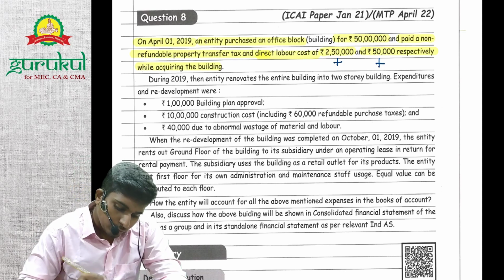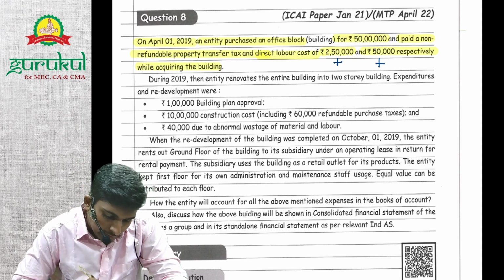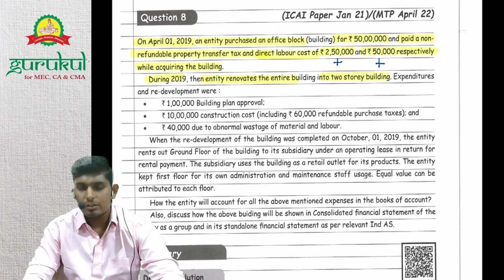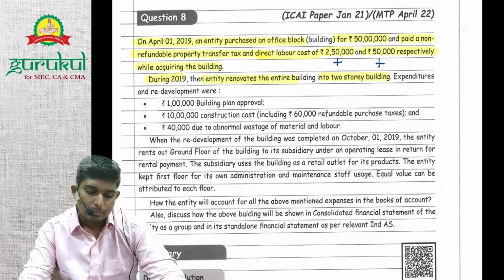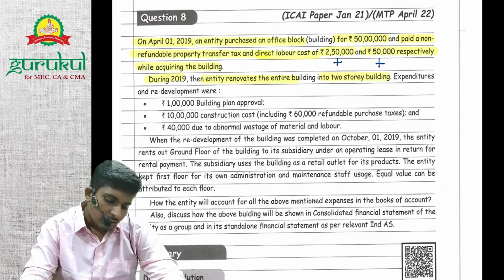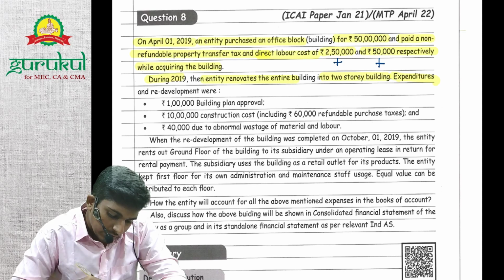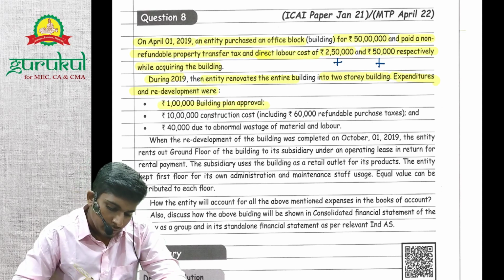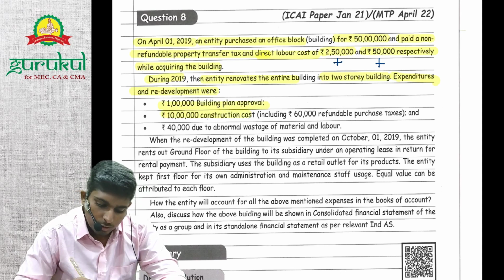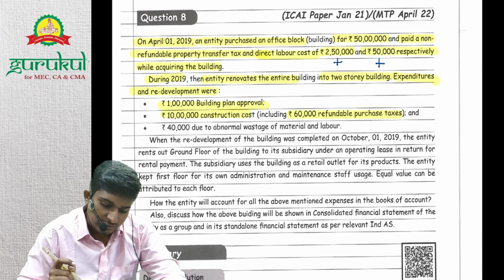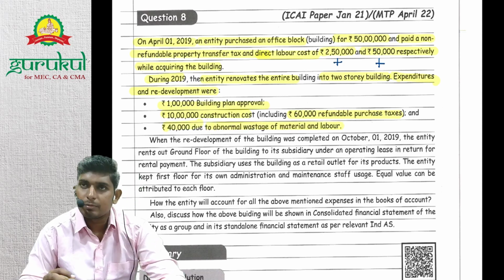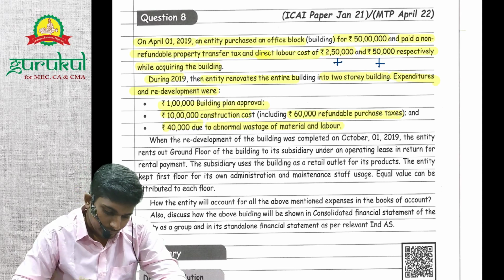Next, during 2019, the entity renovates the entire building into a two-story building. So they are renovating the building and making it into 2 floors. Expenditure on redevelopment was rupees 1 lakh building plan approval, rupees 10 lakh construction cost, out of which 60,000 is refundable purchase tax, and 40,000 was due to abnormal wastage of material and labor.